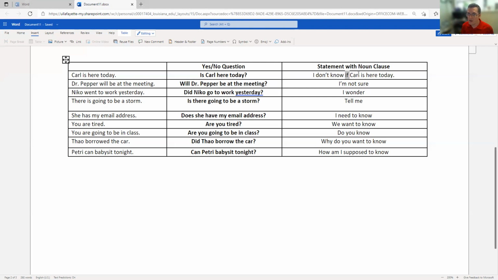So we start the noun clause with if, and then because it's a noun clause, it will have a subject and a verb. We do not flip the subject and verb because this is not a question. That backwards question order, is Carl here today, is for a question. Here, this is not a question, it's a noun clause. So you're saying, I don't know this information. Whatever you ask me, I don't know the answer.